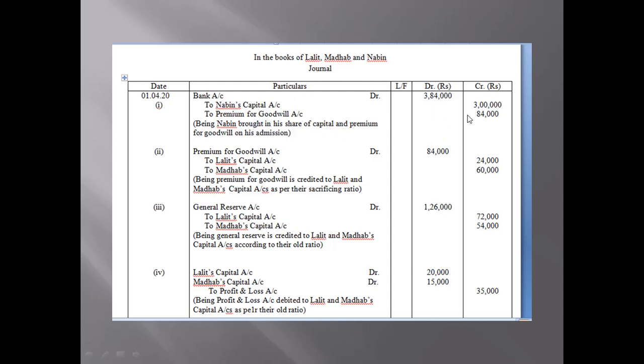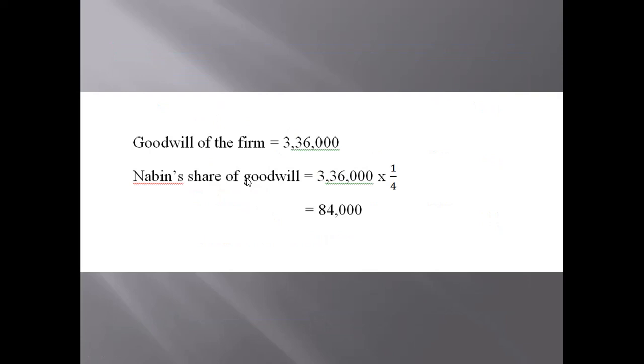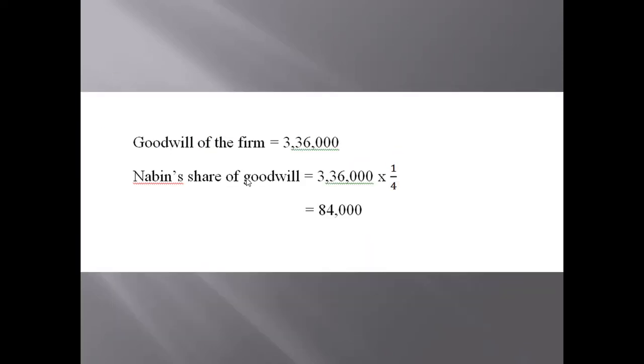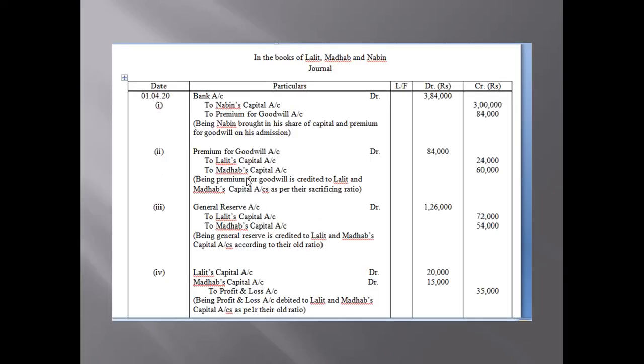Now this premium for goodwill will be shared between Lalit and Madhav as per the sacrificing ratio. And we have seen the sacrificing ratio is 2 is to 5. So we will share that 84,000 as per that.